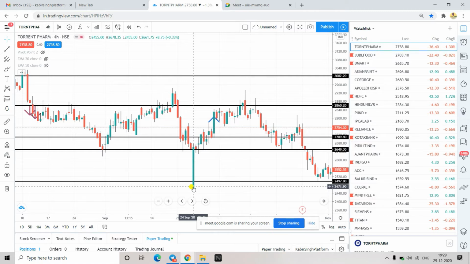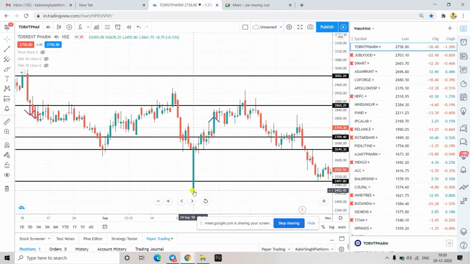There is a bearish abandon baby pattern also, so that's the reason we differentiate. The meaning of abandon is lost. So there is a good gap down, and it is a somewhat lost-to-the-lost kind of situation because the gap down is huge. That's why that name is given to it.